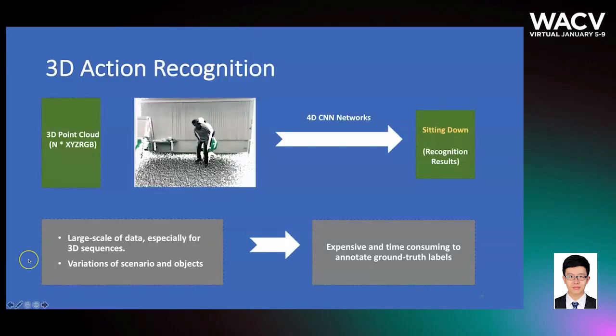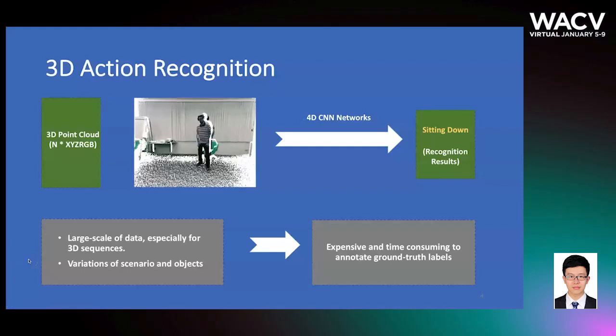So 3D action recognition is one of the 4D feature learning tasks. It normally takes the point cloud as input and outputs the recognition results. Like in this video, the action will be sitting down. However, due to the problem of large-scale point clouds, especially for 3D sequences, and a variation of scenario objects, it is very expensive and time-consuming to annotate ground truth labels.